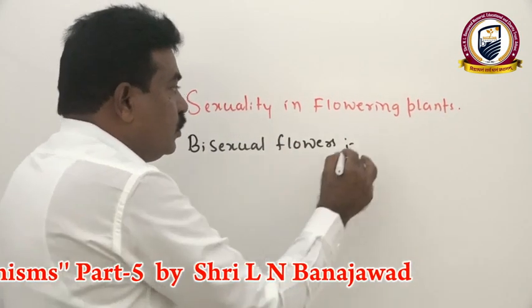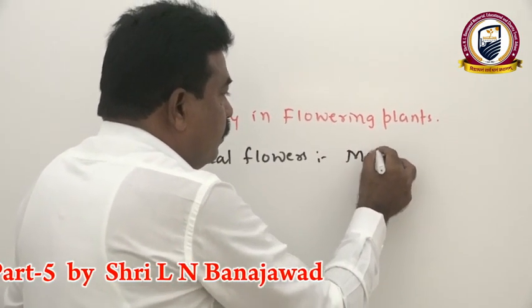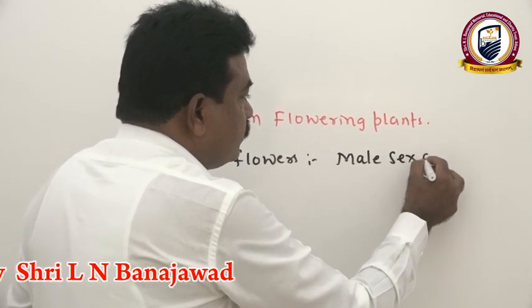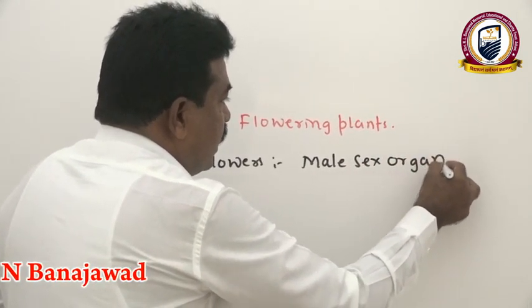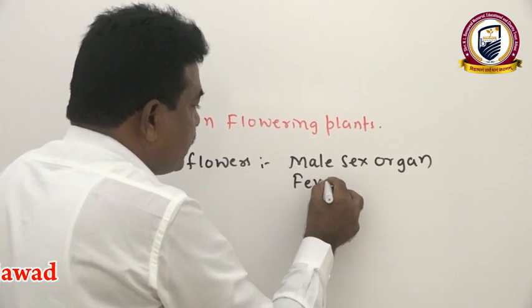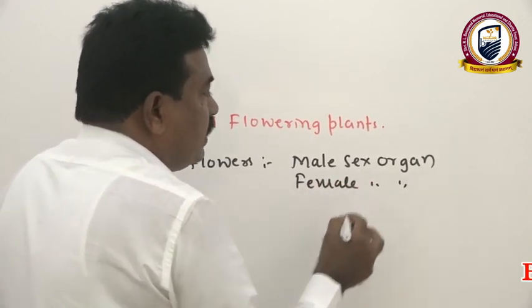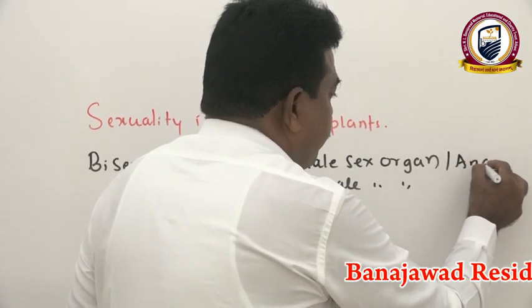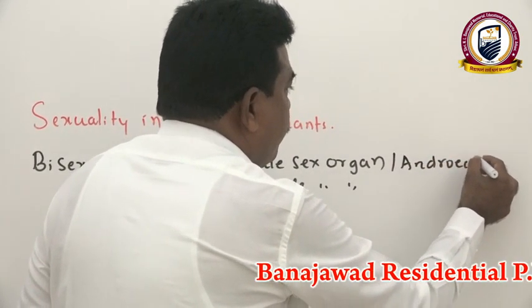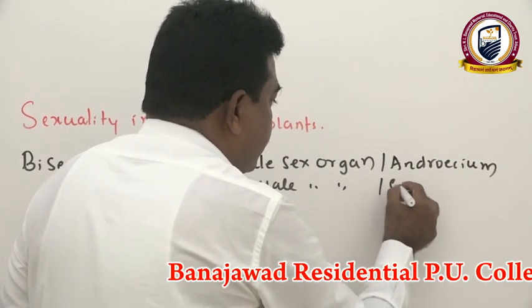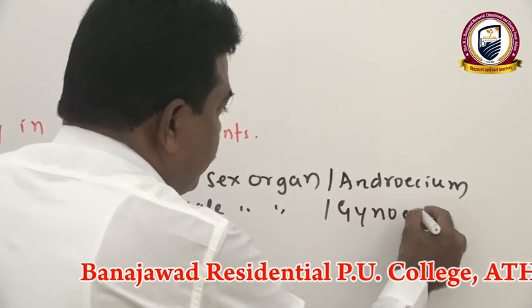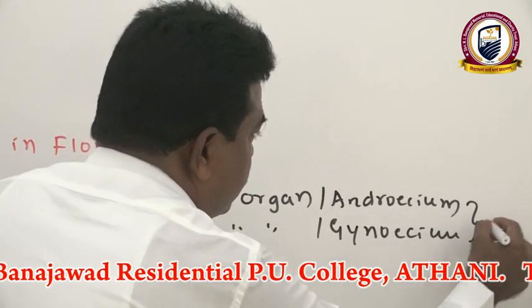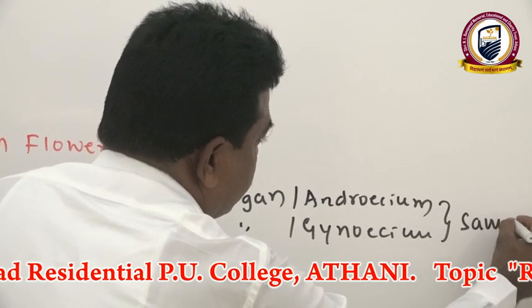That means both the male sex organ, that is androecium, and the female sex organ, gynoecium, are present in the same flower.